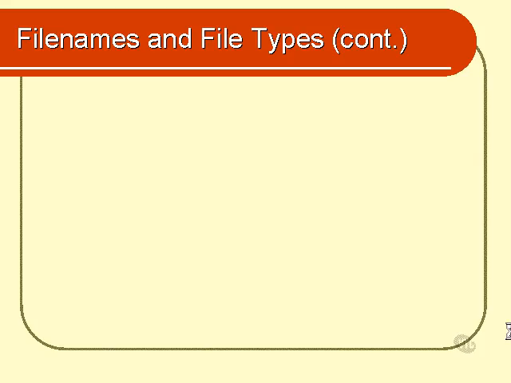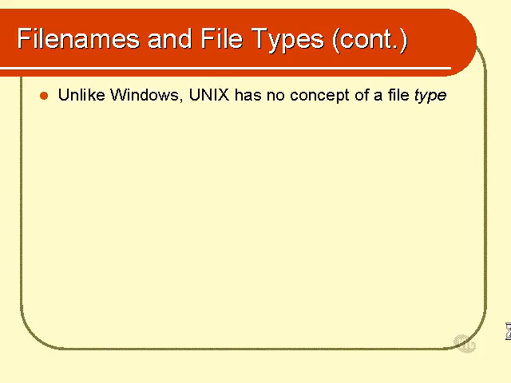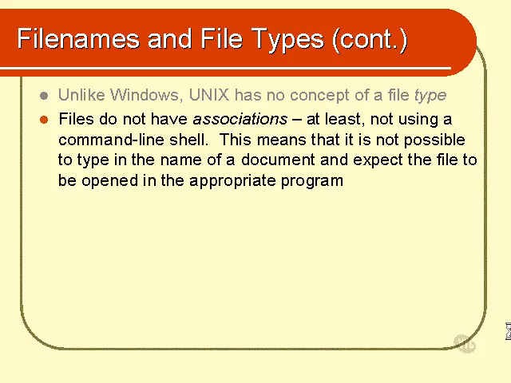On the topic of file types, Unix doesn't really have a concept of a file type. Well, it does, but not in the sense that Windows does, and probably not in the sense that you're thinking of in your head. In other words, Windows, for example, has text documents, MP3 files, Word documents that end in a .doc extension, and Excel spreadsheets that end in a .xls extension, and so on. And Windows examines the three-letter extension to determine what type of file the file is. Unix does not have such a concept because Unix doesn't have any formal extensions. Because it doesn't have extensions, it doesn't have associations. At least it doesn't when we use a command line shell.